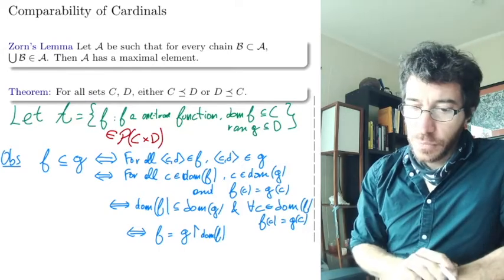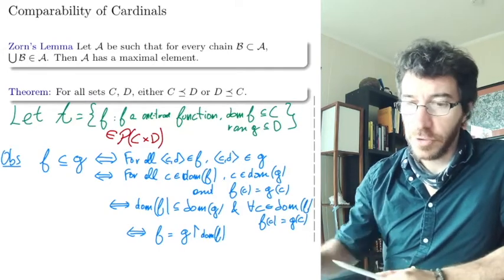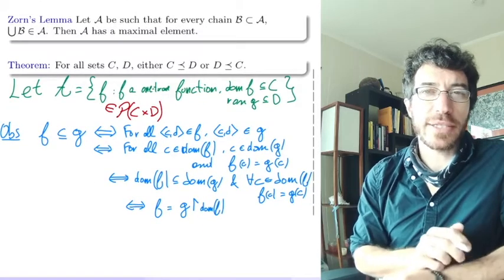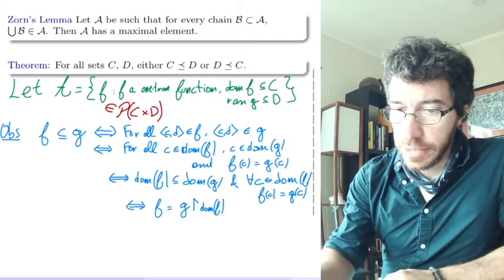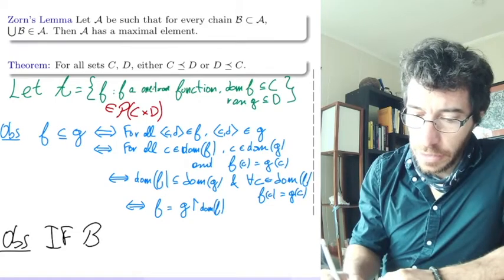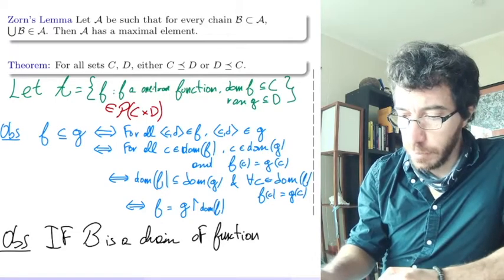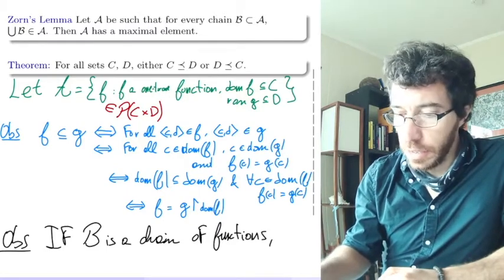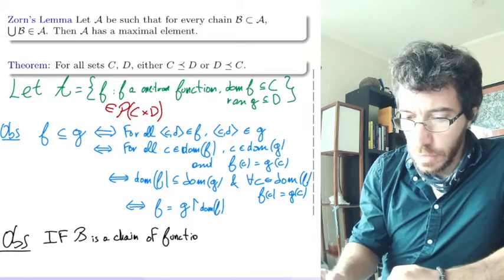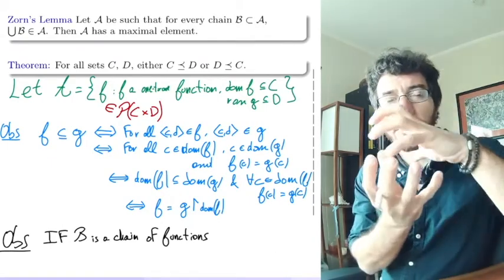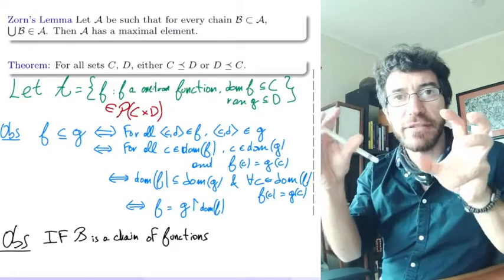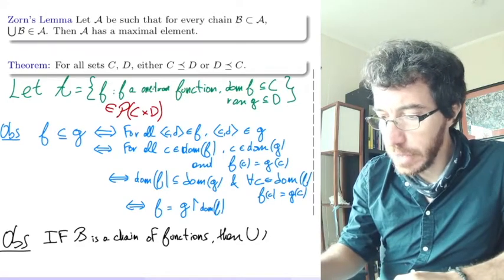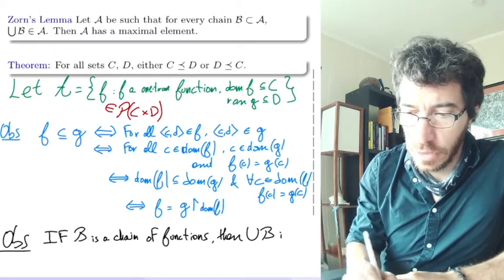Okay, so now we want to make the following observation, that this set A satisfies the hypothesis of Zorn's lemma. So let's start with an easier observation. If B is a chain of functions, meaning that all its elements are functions, then the union of B is a function. If you have a chain of functions B, a collection of functions that are all nested, so they are never incompatible, they are all included in each other, then the union of B is also a function.